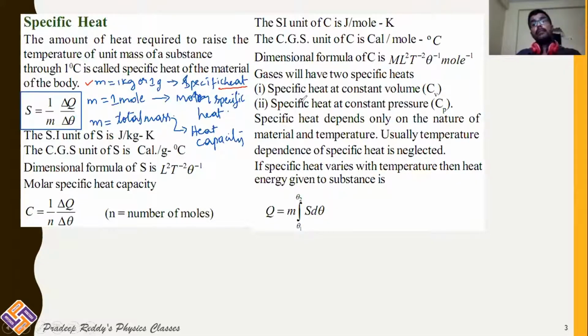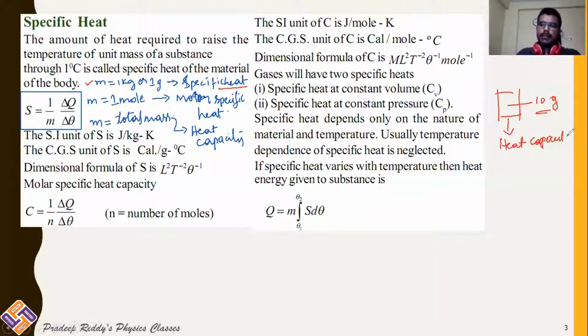Suppose you are taking the total mass of the gas, like for example you have a gas and this gas is 10 gram. 10 gram of gas is present. If it is 1 gram, you call it specific heat. But if it is 10 gram, the total amount of heat absorbed to raise its temperature by 1 degree for the total 10 gram of mass is called heat capacity.